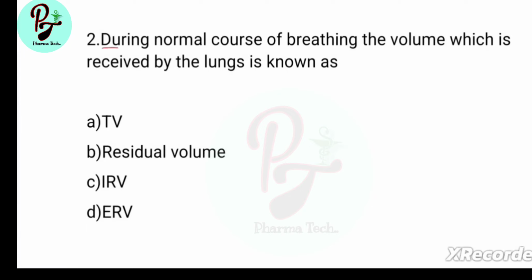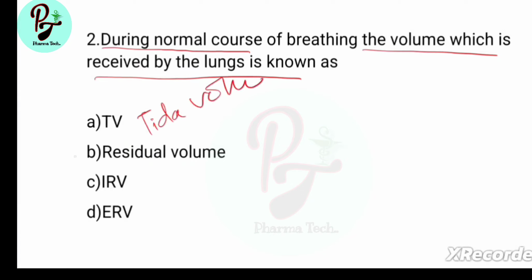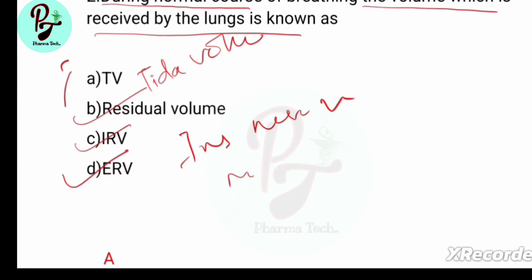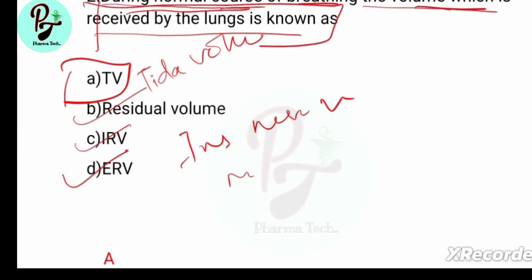Next question, during normal course of breathing, the volume which is received by the lungs is known as, options are TV, tidal volume, residual volume, IRV, inspiratory reserve volume, ERV, expiratory reserve volume. Answer is A, TV, tidal volume. Tidal volume is during normal course of breathing, the volume which is received by the lungs.